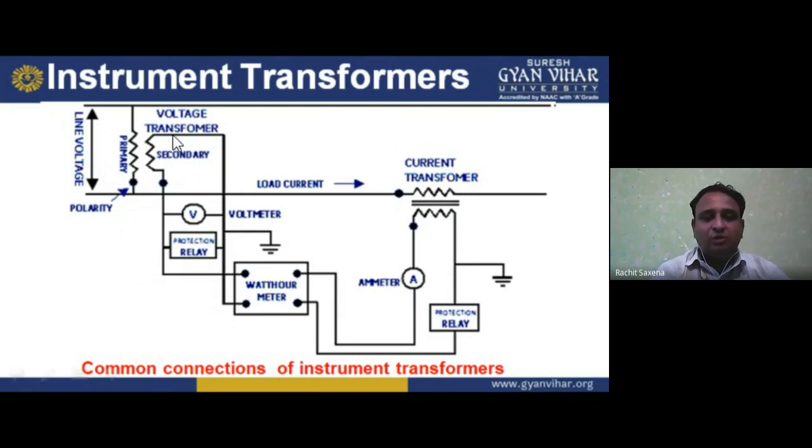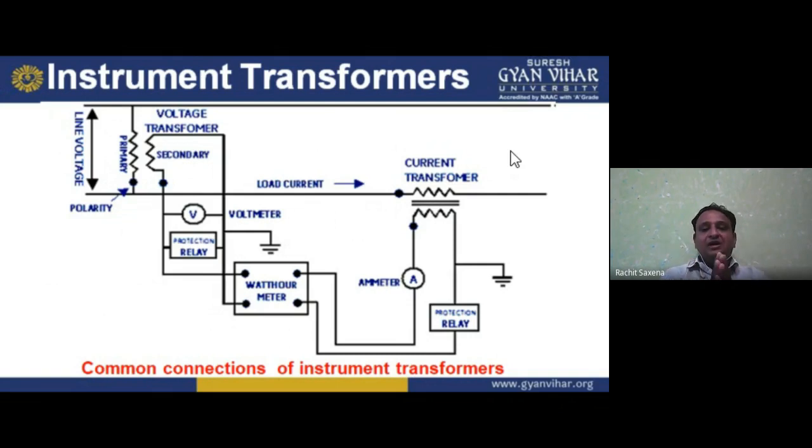Then the load current. Now see, the voltage transformer, or potential transformer, PT, is basically similar to your voltmeter. So we connect the voltmeter in parallel, and the load current is measured by the current transformer. So the common connections of instrument transformers are like that.